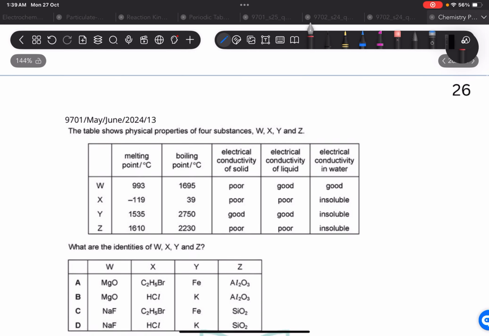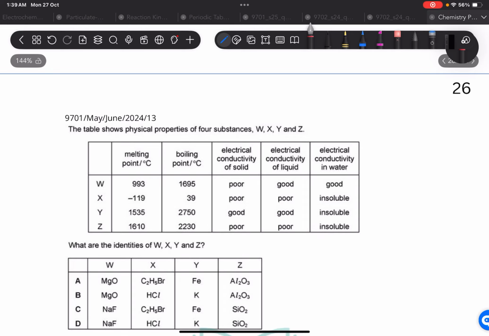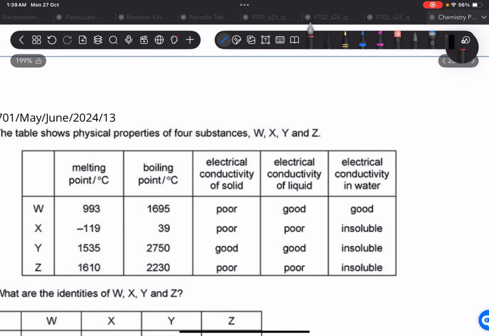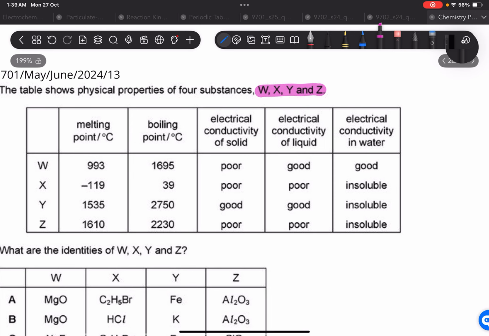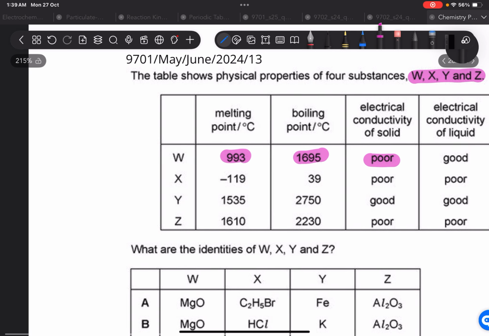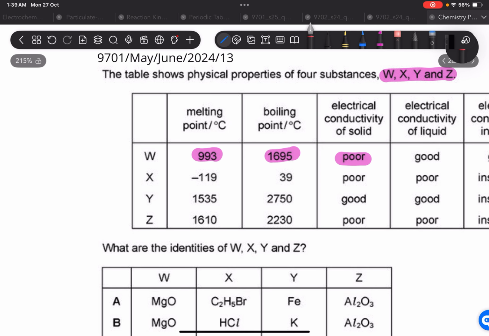Moving on. The table shows physical properties of 4 substances, W, X, Y, and Z. Melting point of W is this, boiling point is this, electrical conductivity of solid is poor. When we hear that electrical conductivity of solid is poor, we come to know this is not a metal.